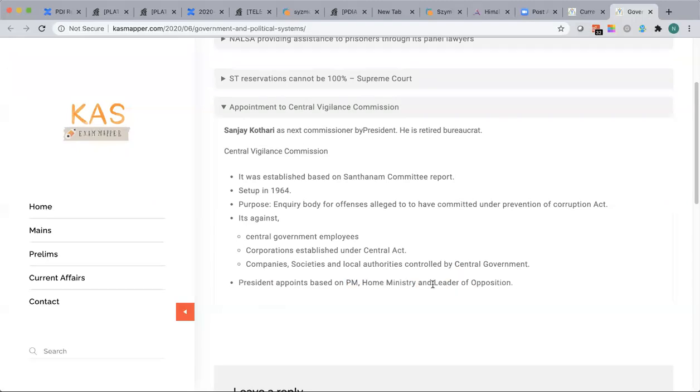A related, peripheral question: do we have a Leader of Opposition in the Lok Sabha in this period? Anyone can take a guess. You can give me the answer in the chat. Do we have a Leader of Opposition now in Lok Sabha?